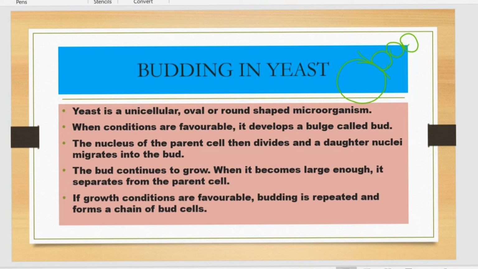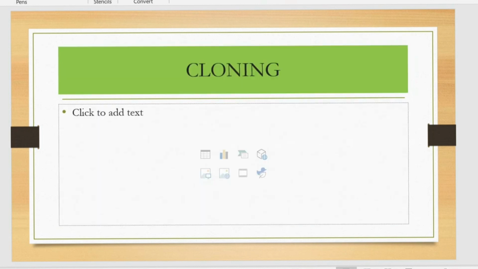All these organisms are multiplying very fast. Almost like 20 to 30 minutes, the yeast is able to divide into 2. So it's dividing very fast. That's the reason it is used in the fermentation process. We reached the last slide, cloning.